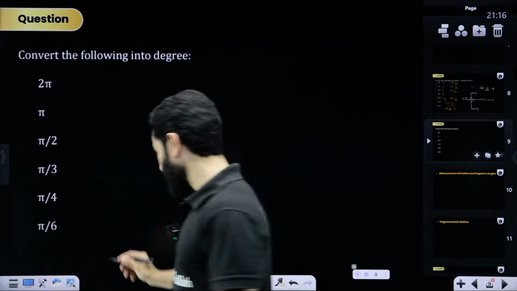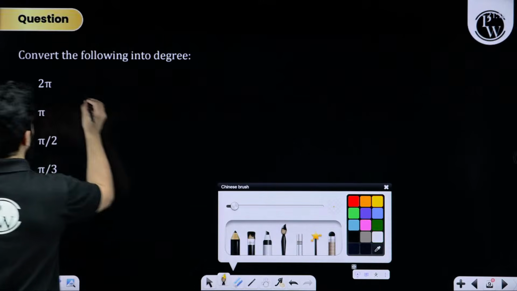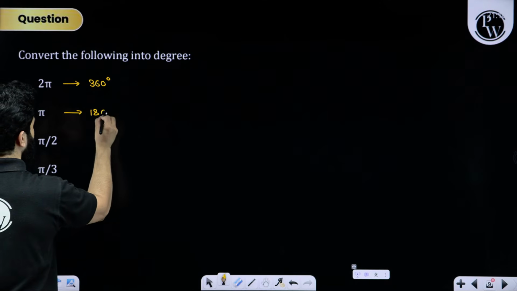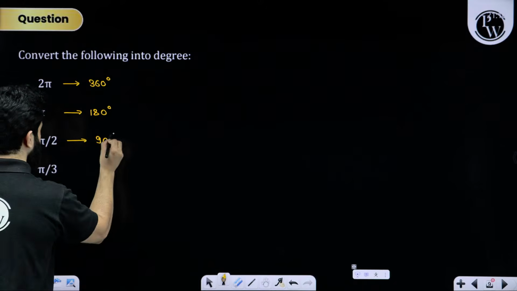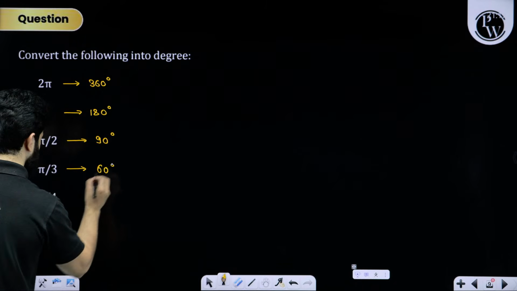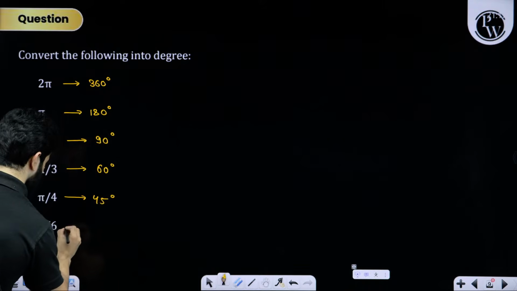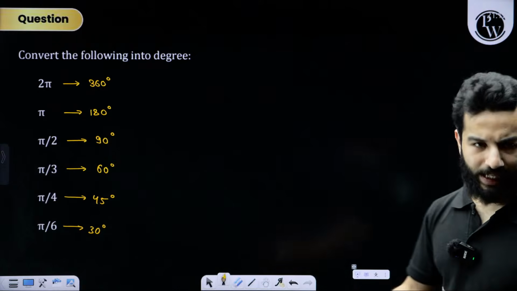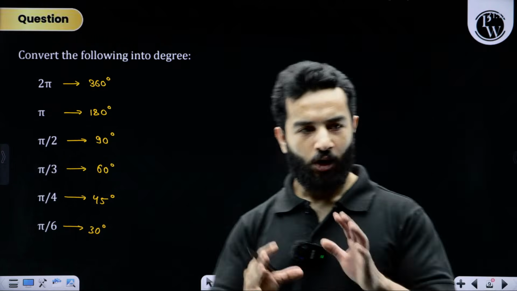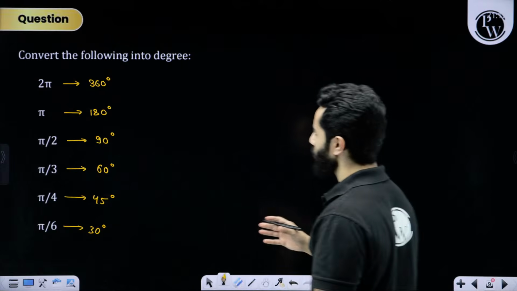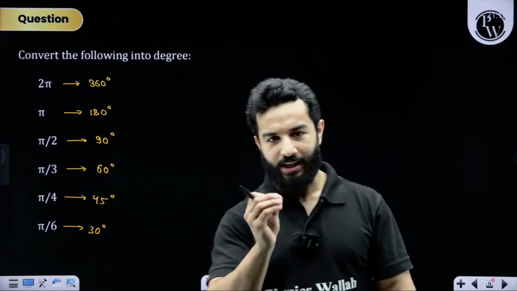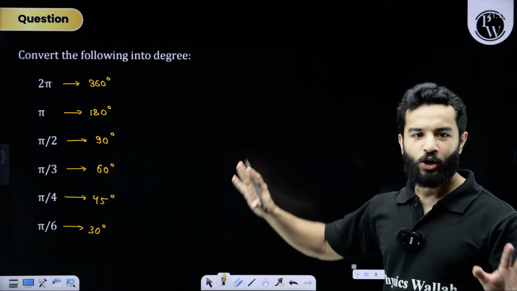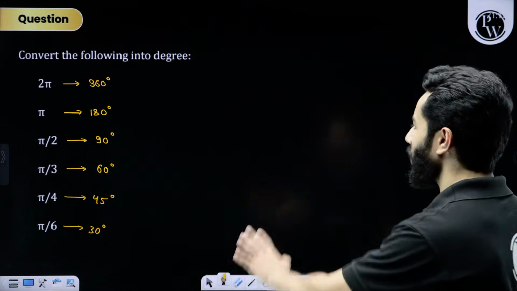Now similar thing, my dear friends. This is obviously 360 degree. This is 180 degree. This is 90 degree. This is 60 degree. This is 45 degree and this is 30 degree, right? Very easy. That's why we are also moving at a certain speed. Hold on. I have promised there are lots of students who might have tiny doubts here and there. That's why we are moving from zero level and we are going to complete everything. In 15 minutes, you will see the level of class. All right. But we are not missing these things as well.